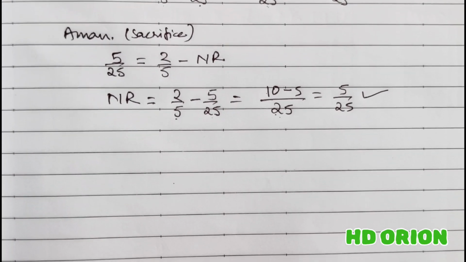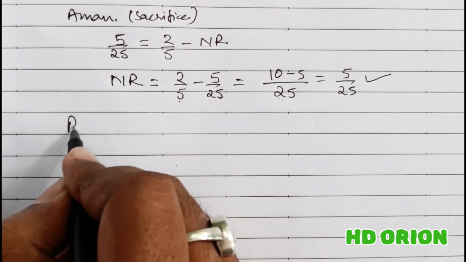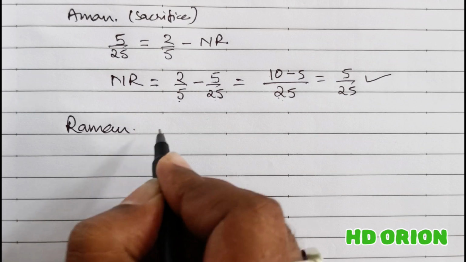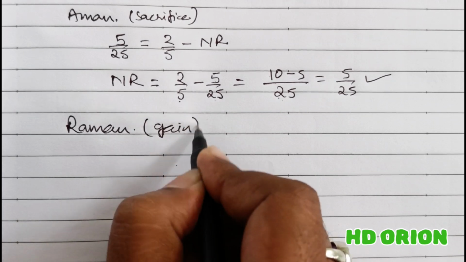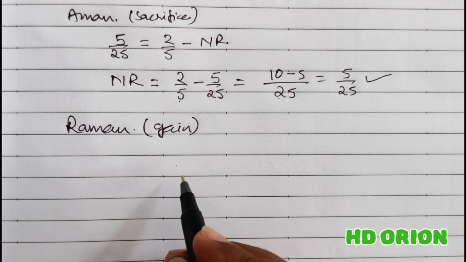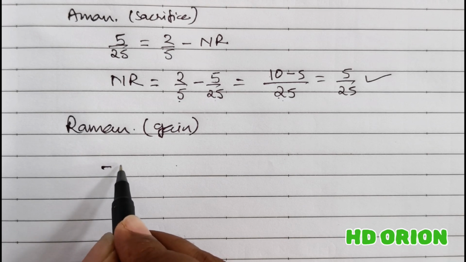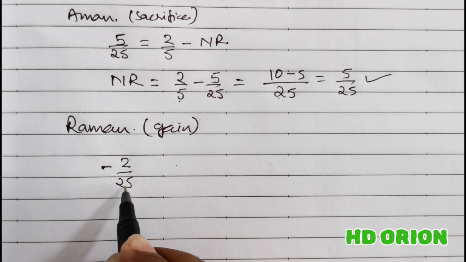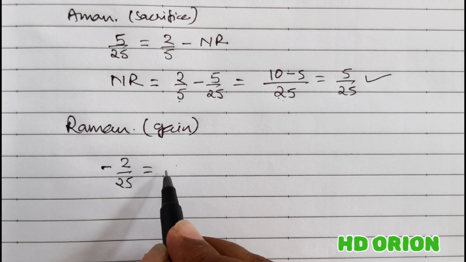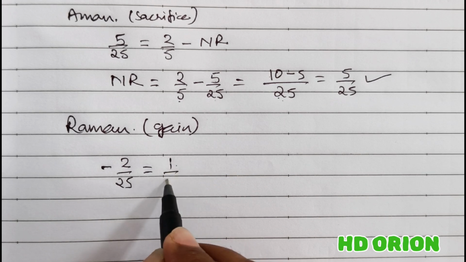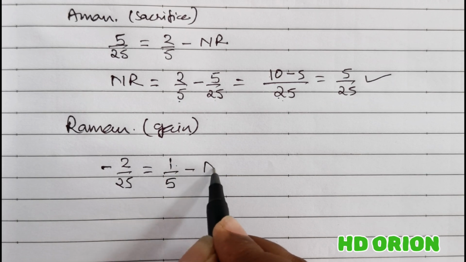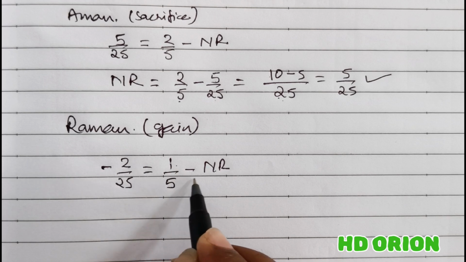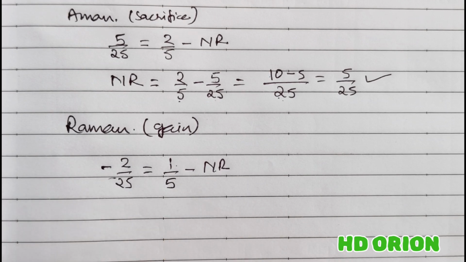Now let us see for the third partner, Raman. Raman is also a gainer. He has gained in the change in profit sharing ratio. So sacrificing ratio will be represented by minus 2 by 25 is equal to old ratio, that is 1 by 5, minus new ratio. Now transpose it again.